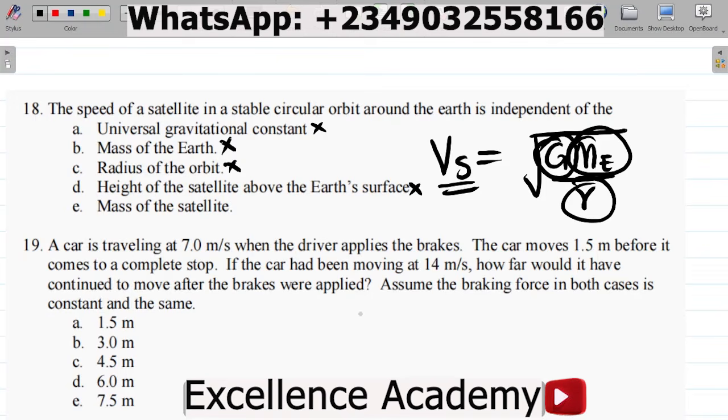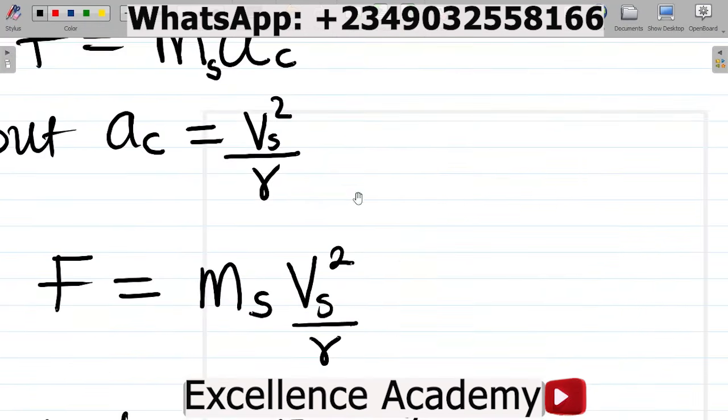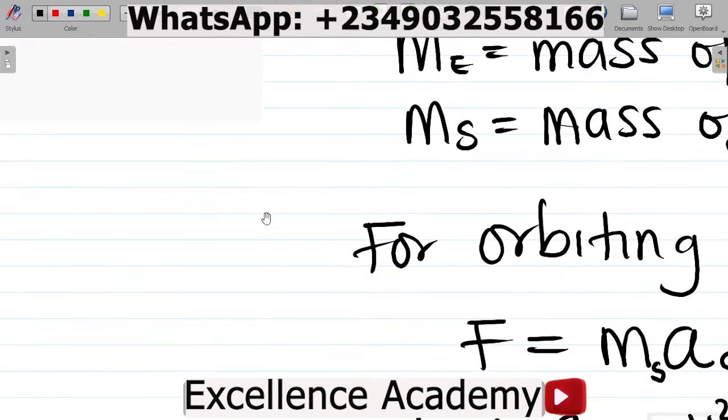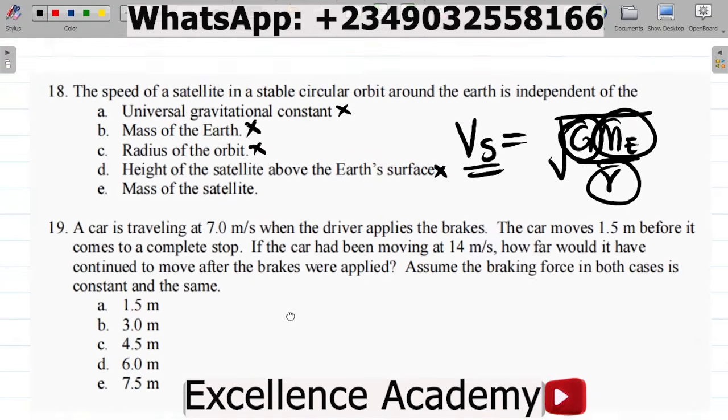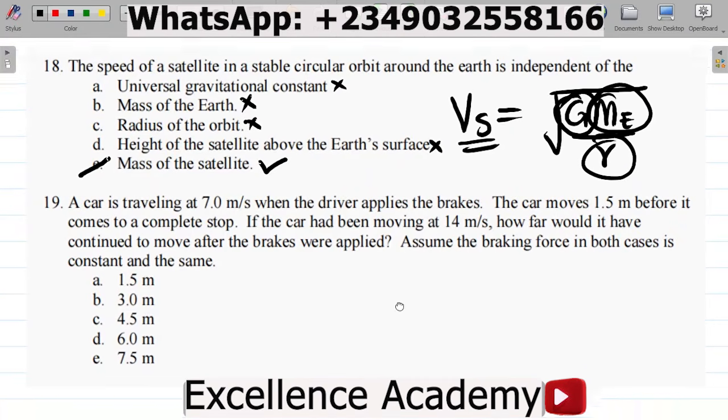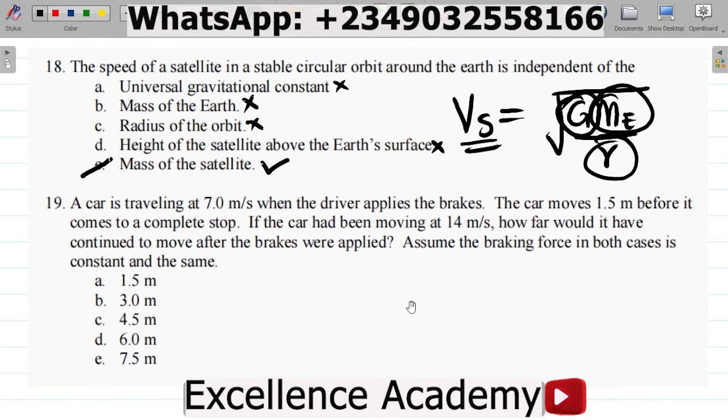But if you look at what we had, mass of satellite initially, you can see that the mass of the satellite at some point, which is at this point, cancelled out. So it means the speed does not depend on the mass of the satellite. So for this question, the correct answer should be mass of the satellite. This is your correct option. So option E is the answer to this question. Okay, all right guys, so that's the answer.